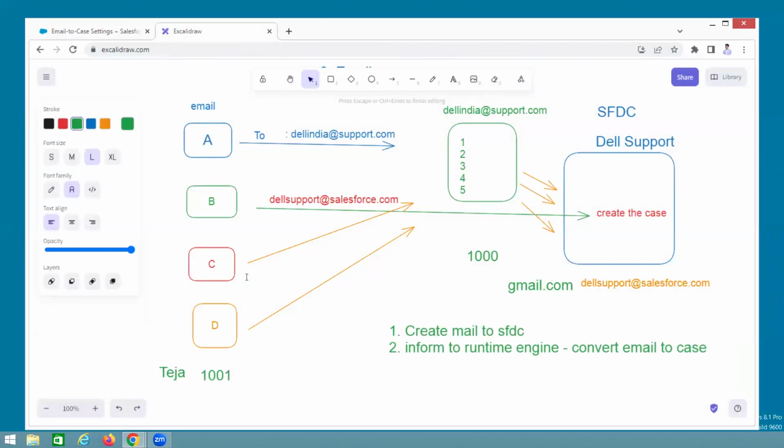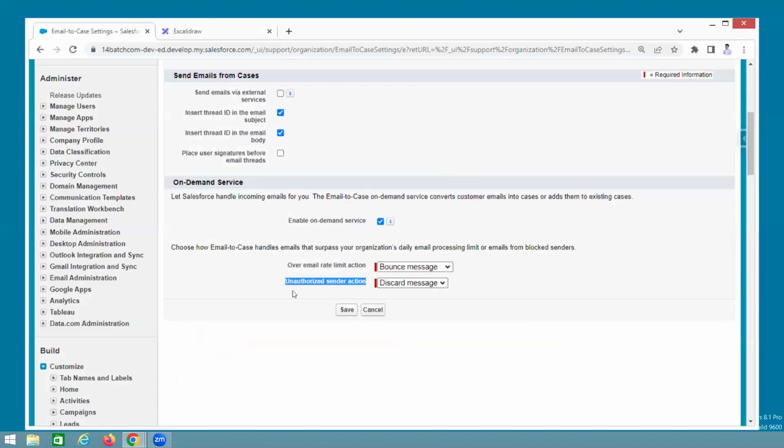That guy is sending the mail from yahoo.com, but these people are accepting mails from Gmail, not Yahoo. In that case, this message is coming. What is that? Unauthorized sender action. These people are accepting only Gmails, not Yahoo. In that case, again, you are sending from Yahoo, but these people are... how to configure, I will tell you.